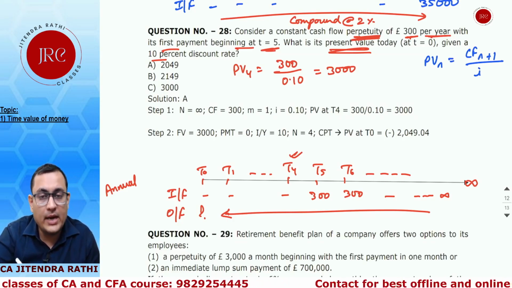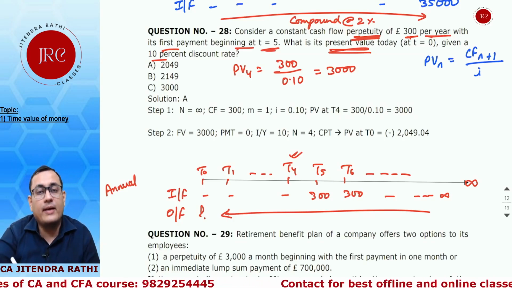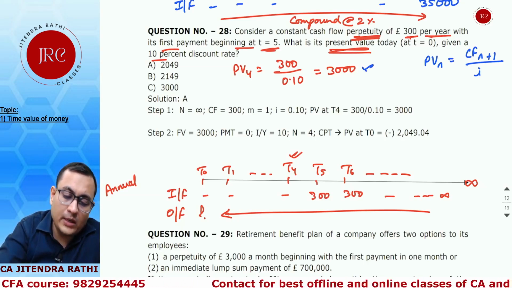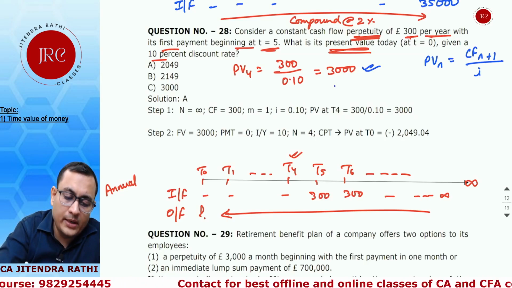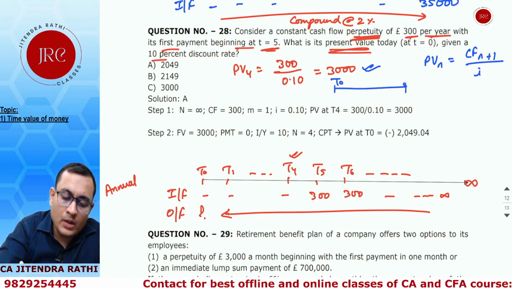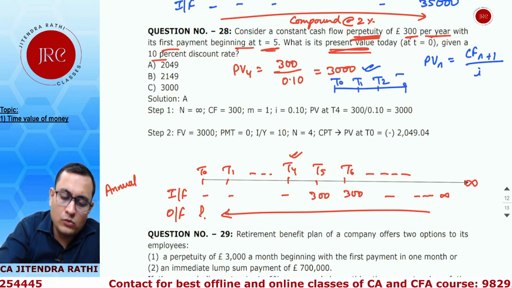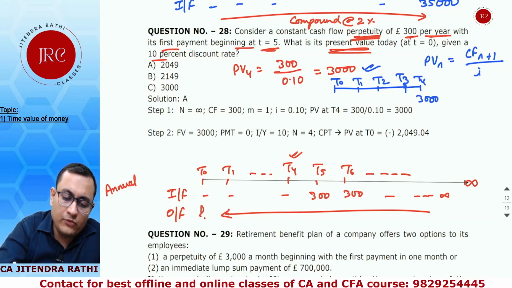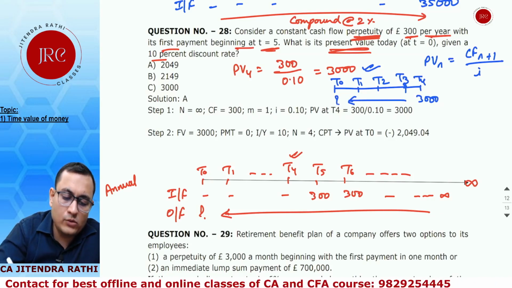From there we have derived this model, the perpetual constant cash flow model. With this 3000, the series is limited to 4 periods, T0, 1, 2, 3 and T4, and here 3000 is standing at T4, which we need to bring back to T0.